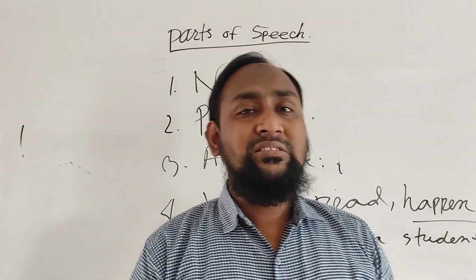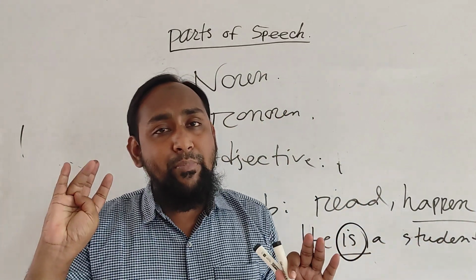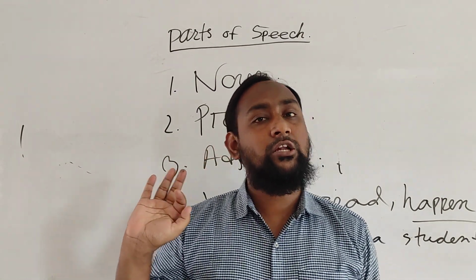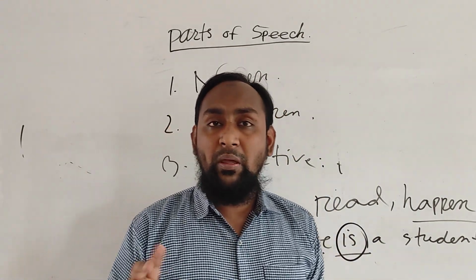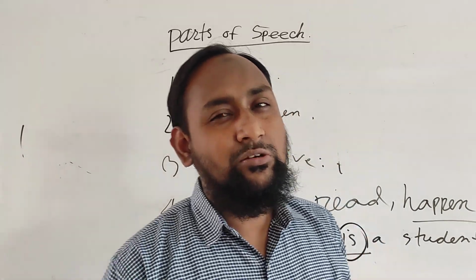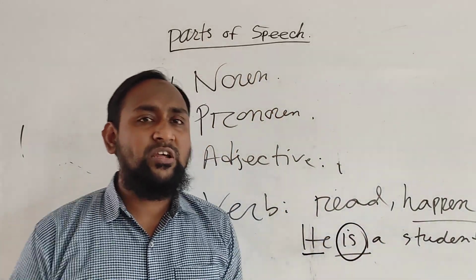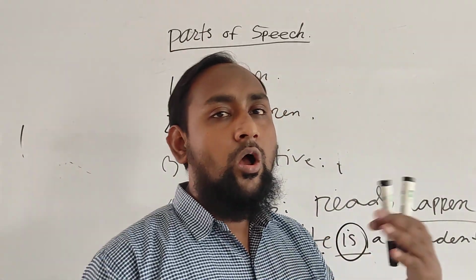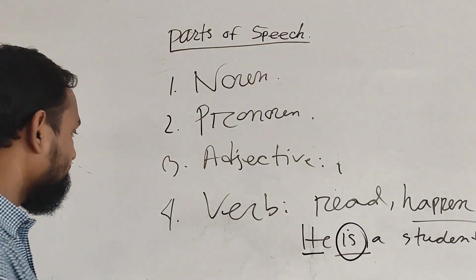So we have to memorize all the auxiliary verbs: is, are, was, were, have, has, had, shall, should, will, would, can, could, may, might, used to, ought to, and need are also auxiliary verbs. Sometimes need is used as the principal verb. Okay, I hope you understood that.